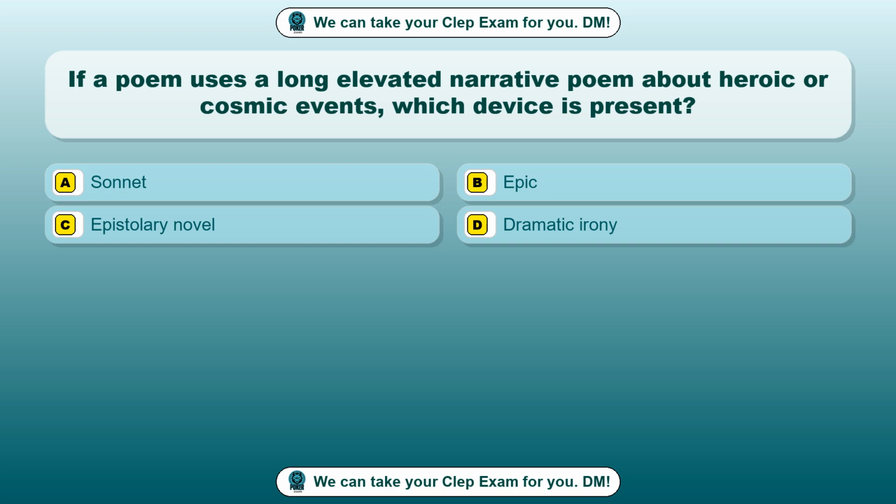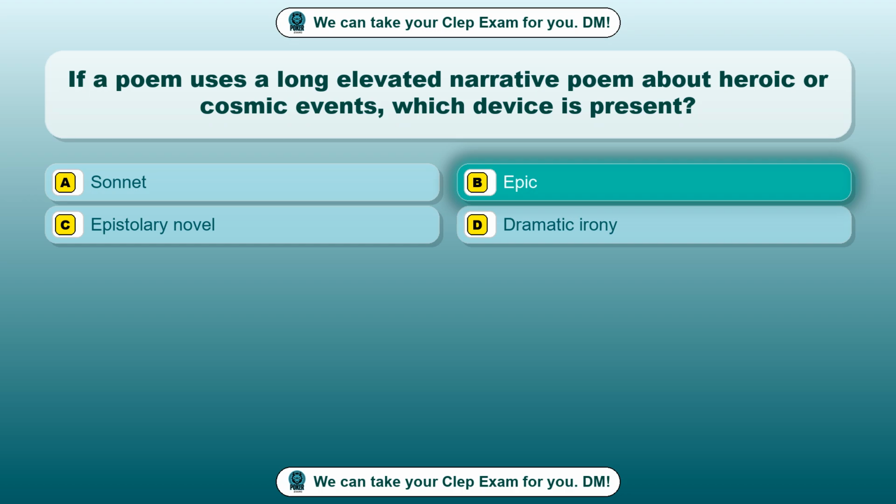Question 3. If a poem uses a long elevated narrative poem about heroic or cosmic events, which device is present? Option A. Sonnet. Option B. Epic. Option C. Epistolary novel. Option D. Dramatic irony. The correct answer is option B.